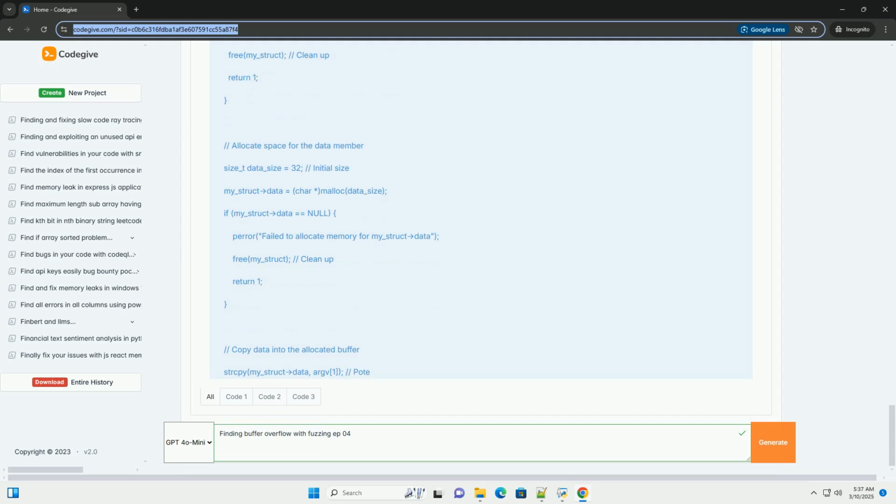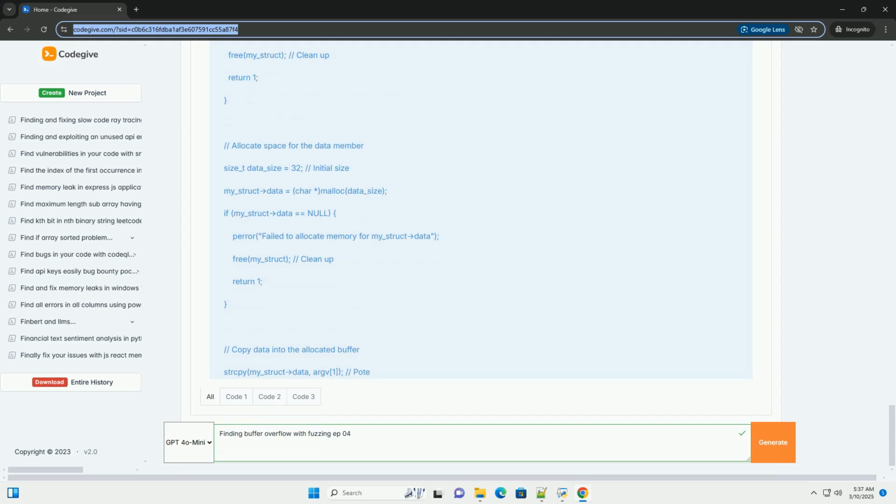2. Code examples with buffer overflows. Here are several C/C++ code examples containing buffer overflows that can be discovered through fuzzing. Example 1, strcpy overflow. Vulnerability: the strcpy function copies the entire argv[1] string into buffer without checking its size. If argv[1] is longer than buffer_size minus 1 bytes, leaving space for the null terminator, a buffer overflow occurs. Fuzzing: a simple fuzzer would generate strings of increasing length until the overflow is triggered.